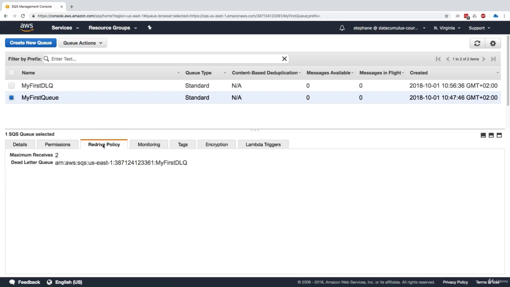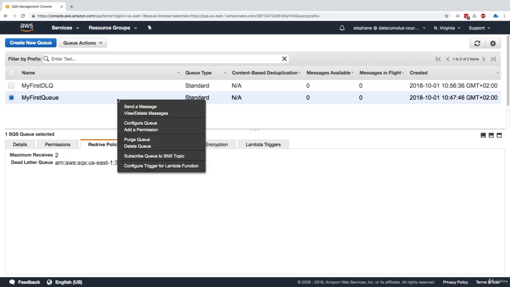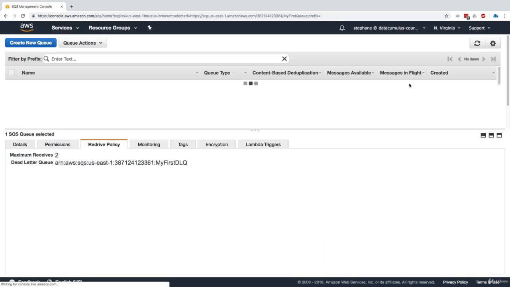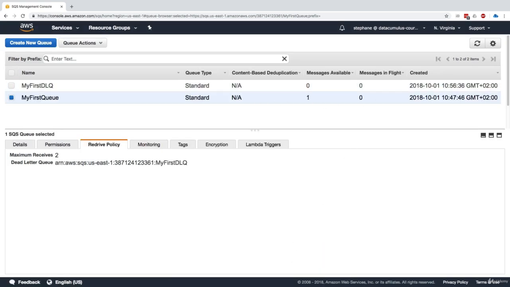And now the redrive policy says, okay, after 2 receives, the messages are wrong, and so they should go straight to my dead letter queue. So let's send a message. We'll say hello again, and we'll send it right now and close. So now we have 1 message available in my first queue. And so if we refresh, it will stay in my first queue because it hasn't been consumed yet.